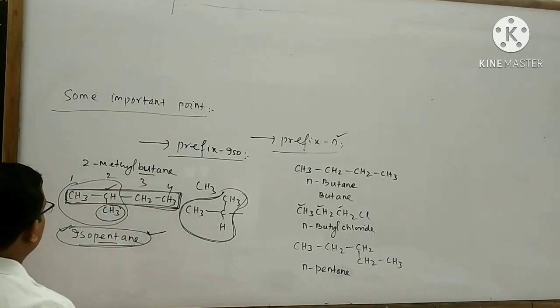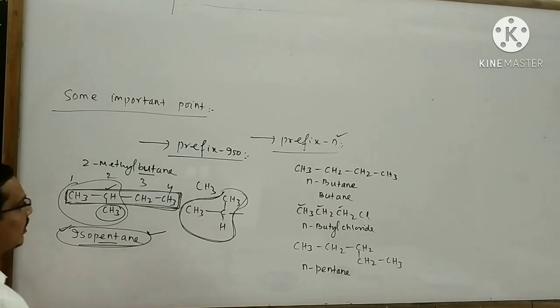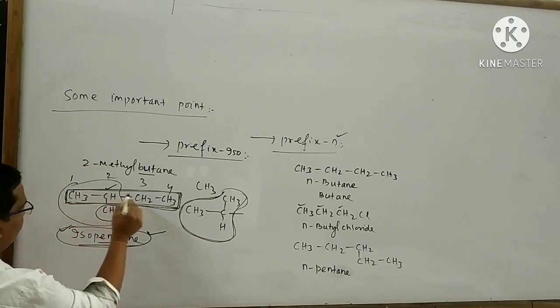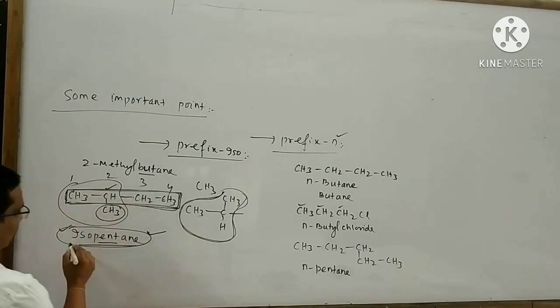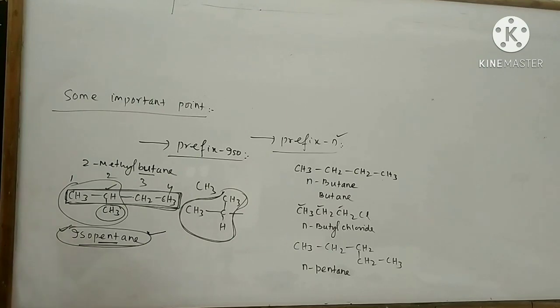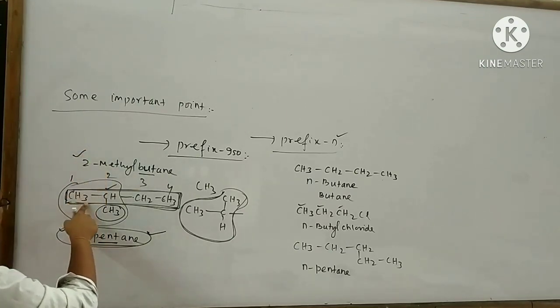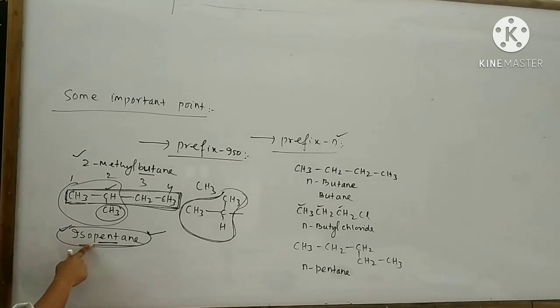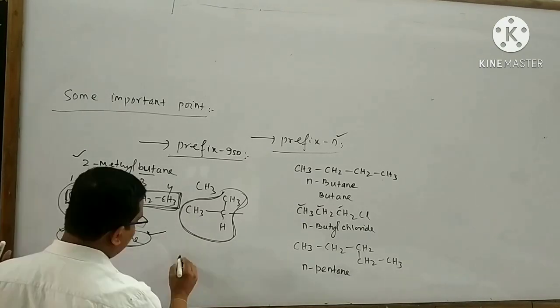Do not think about the carbon atoms present in the parent chain only for the semi-systematic name. It is bound to count all the carbon atoms present in the organic compound. In this compound, there are 5 carbon atoms, 1, 2, 3, 4, 5. So the word pent is used. This is the semi-systematic name of this organic compound.